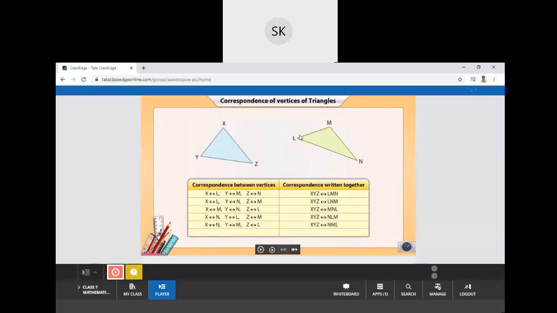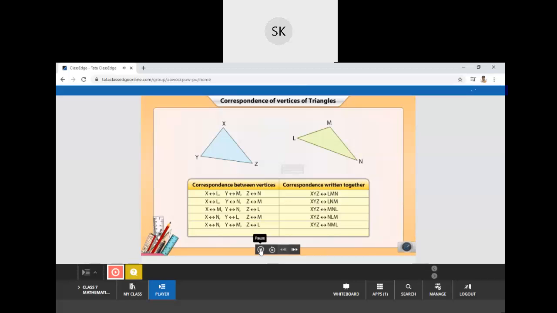Now tell Z vertex corresponds to which vertex from triangle MLN? N. Very good. So X corresponds to M, Y corresponds to L, and Z corresponds to N. Very good, all of you.